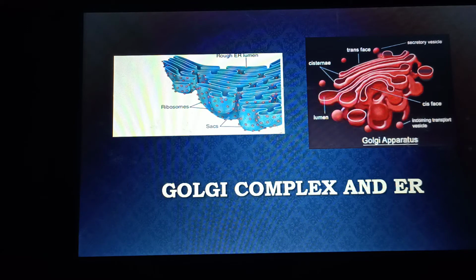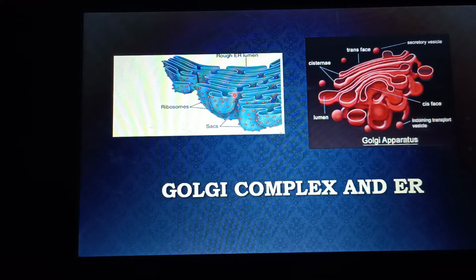Actually, we know that there are two phases of the Golgi apparatus. The first one is the cis phase, and the second one is the trans phase. What is the cis phase and what is the trans phase? Actually, the trans phase is the phase from where secretory vesicles are secreted. Always remember that there is one difference between transport vesicles and secretory vesicles. What are secretory vesicles and what are transport vesicles?